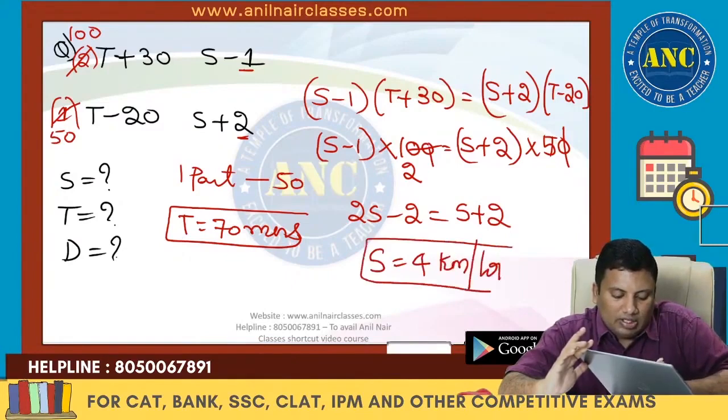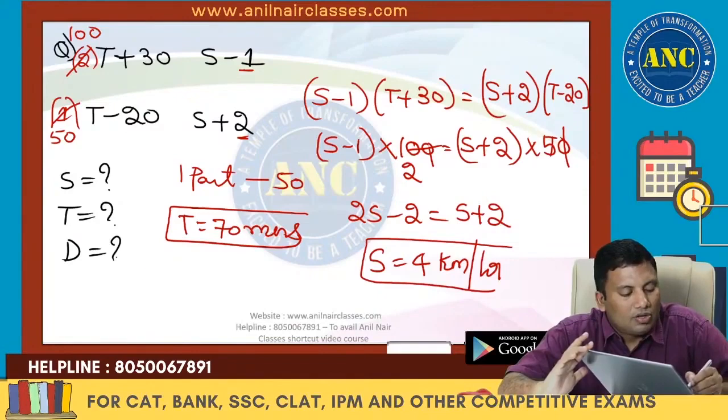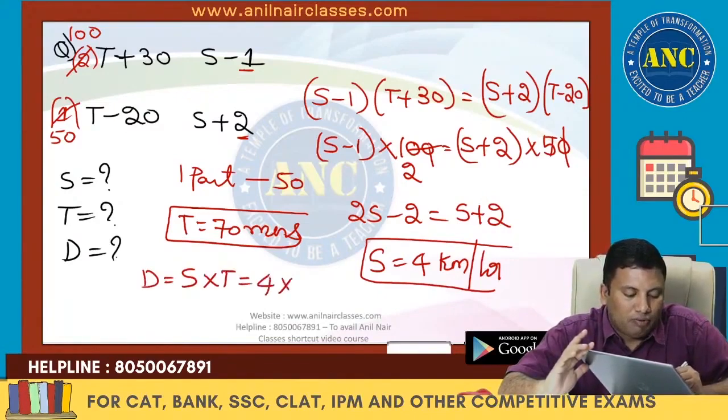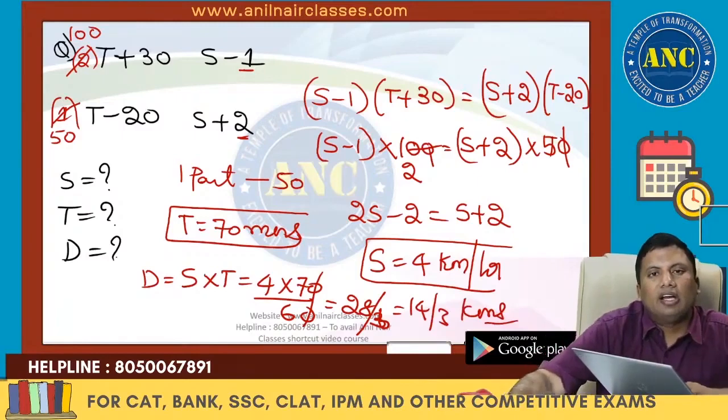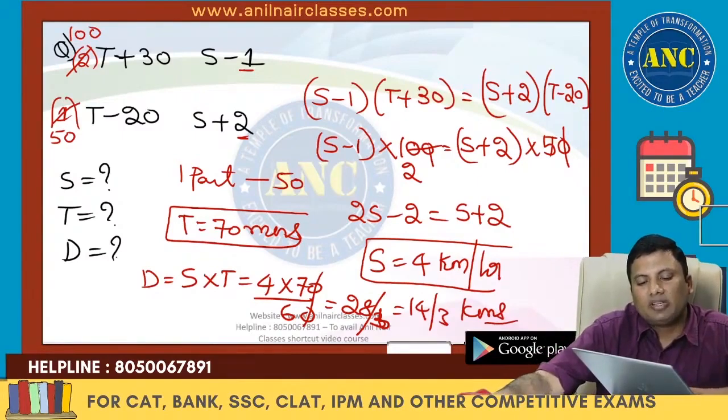Distance is nothing but speed into time. So 4 into 70 by 60 is 28 by 6, which is 14 by 3 kilometers. I hope the idea is clear. Kindly specify if the idea is clear.